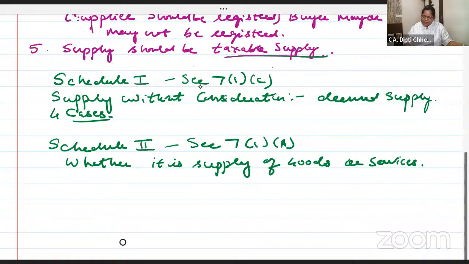Are you getting it? See, I'll give you one example. Why do we need to decide? What was Schedule 1? Deemed supply. 4 cases we will study in detail. And don't think that for the coming 45 minutes, ma'am will continue with theory. When we apply it and solve the cases, it will be very clear to you.